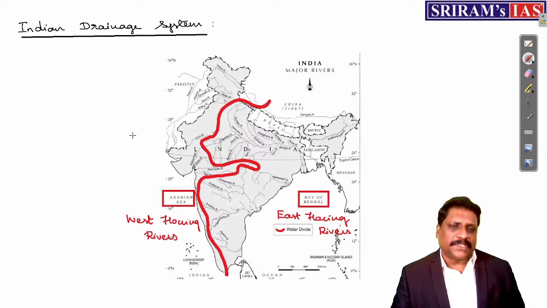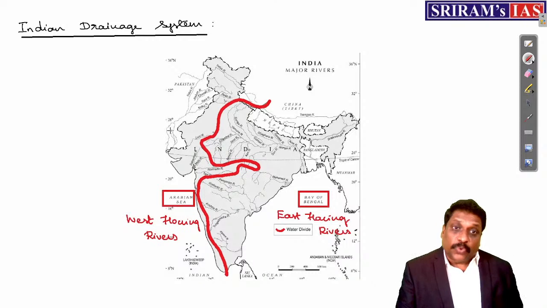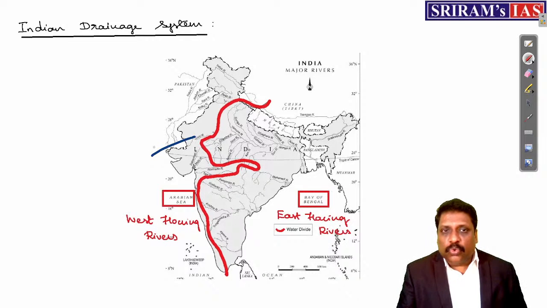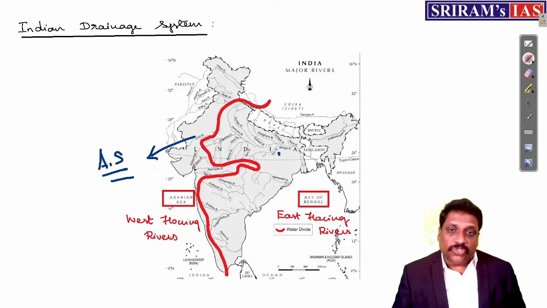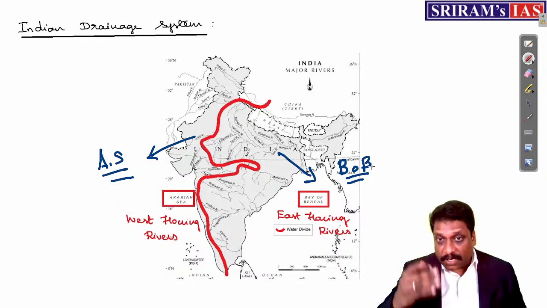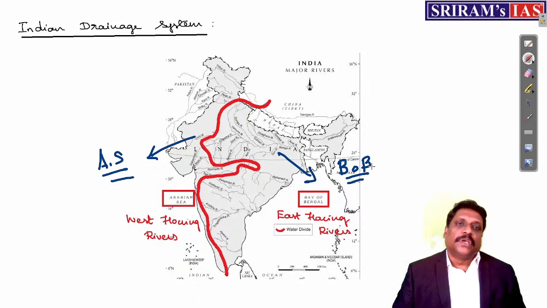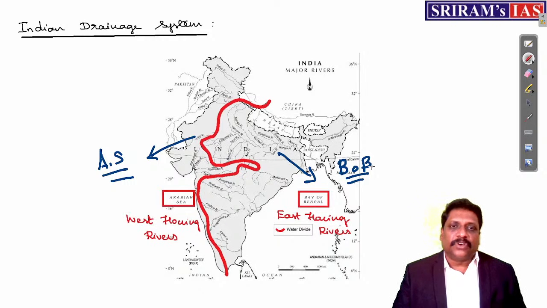What is this west flowing rivers? As I already said, even in yesterday's class we talked about this west flowing rivers. So any river which tries to confluence with the Arabian Sea, we call them as what? West flowing river. Whereas any river which tries to confluence with the Bay of Bengal, we call them as what? East flowing river. Two words I'm just telling you: a river which tries to confluence. It means not necessarily that all rivers will be confluencing with either the Arabian Sea or the Bay of Bengal.